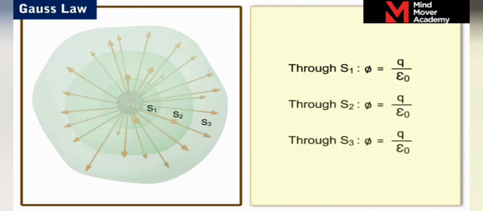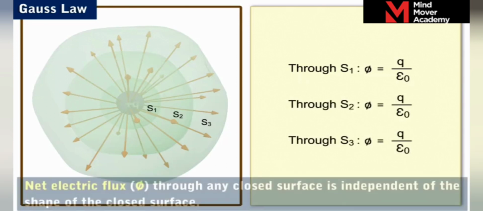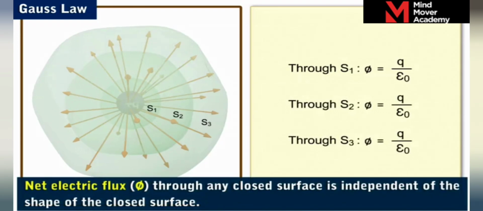That is, phi is equal to Q by epsilon naught. Here, we observe that the net electric flux phi through any closed surface is independent of the shape of the closed surface. Hence, we conclude that the Gaussian surface can be of any arbitrary shape.